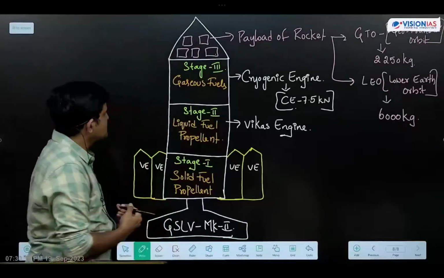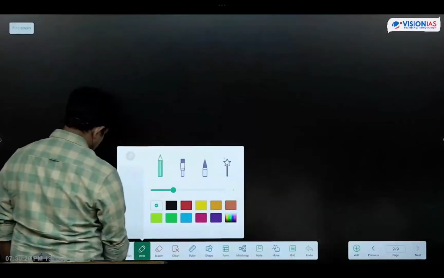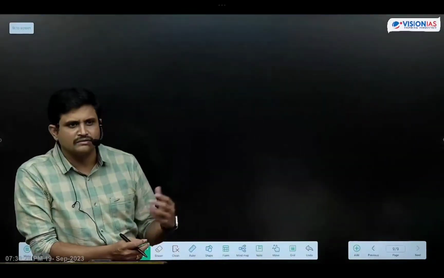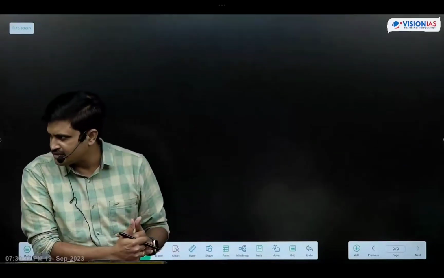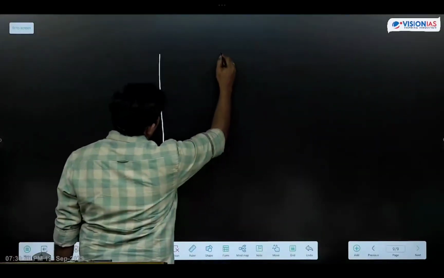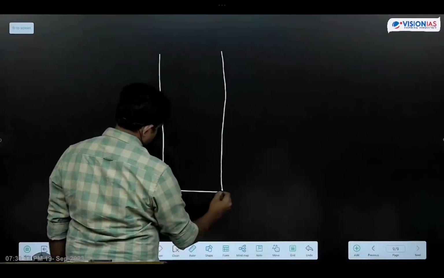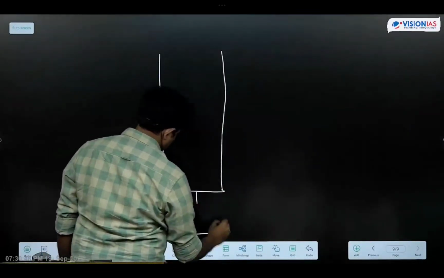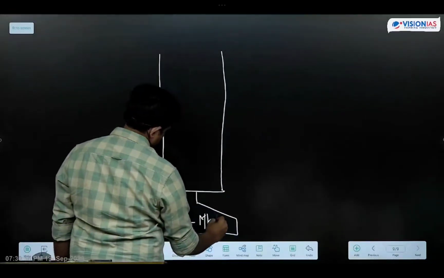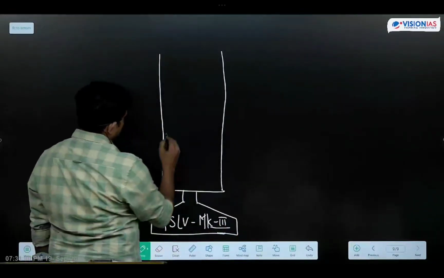Okay, next one is GSLV Mk3. Any doubt up to this? PSLV and GSLV? I didn't give the PSLV payload capacity, no? So I will give you. First we will complete this GSLV Mk3 and I will give you the payload capacity of PSLV also. Okay, so take the heading GSLV Mk3. Mk means what? Mark. Mk3.